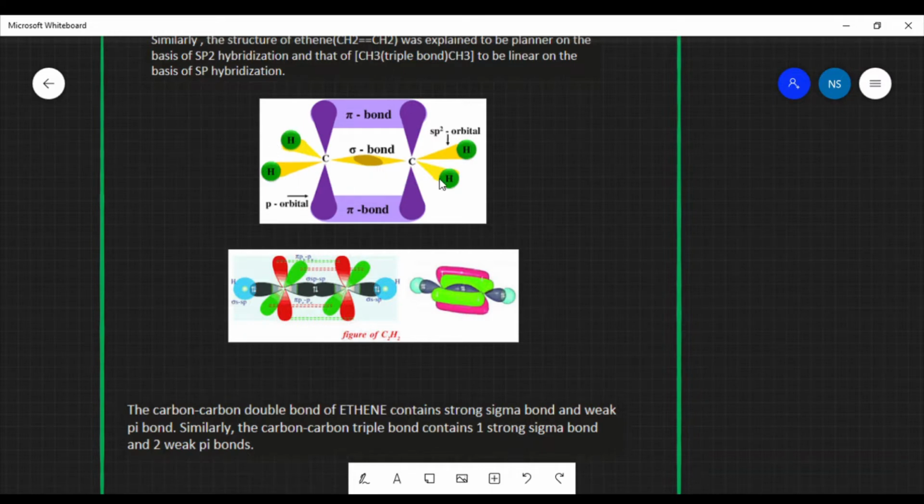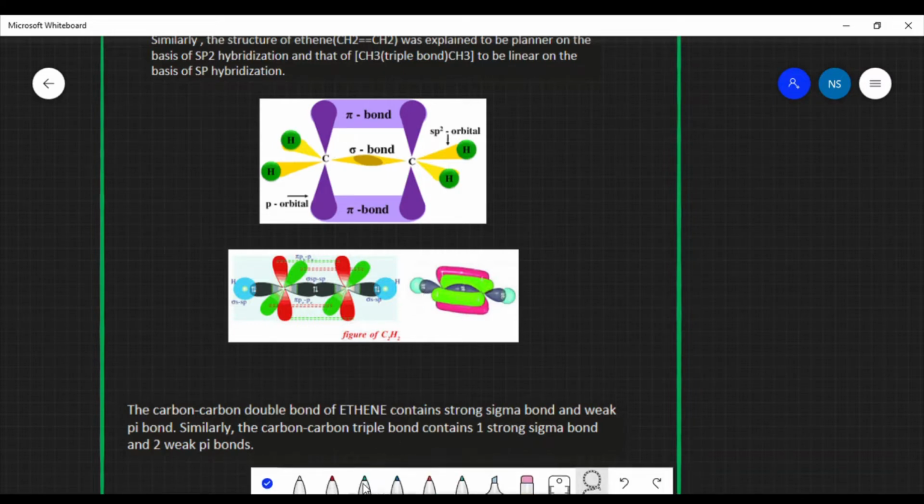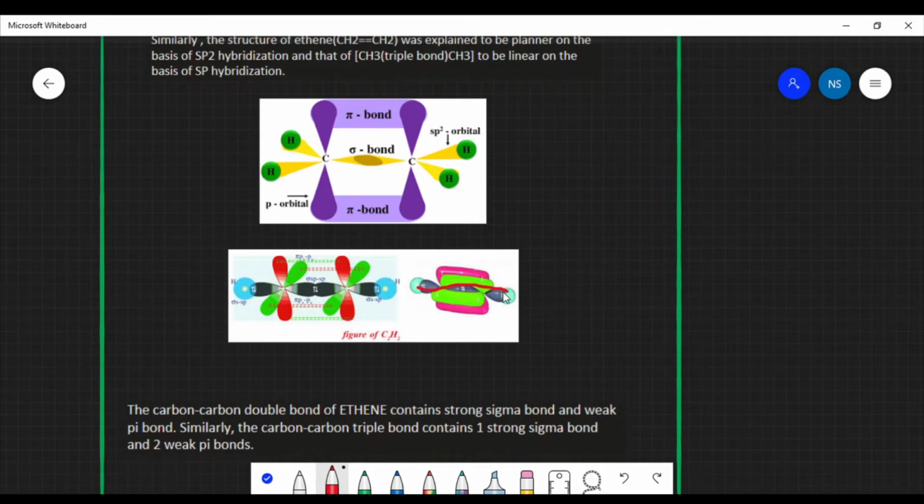Here we can see that the p orbitals are mutually parallel to each other and they are perpendicular to the plane of the molecule. Since both carbons are forming sigma bonds, they are in the same plane along with the hydrogens which are attached to them also. They are on the same plane, whereas the pi bond lies over it. These atoms lie on the same plane, whereas the p orbitals are perpendicular to this plane.